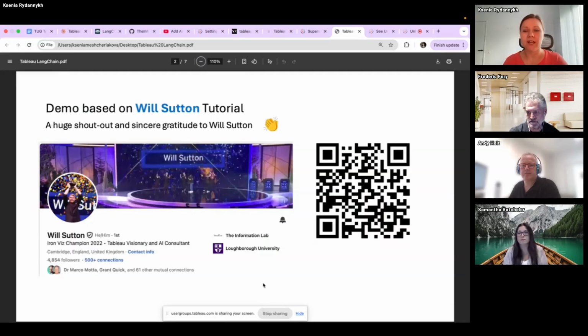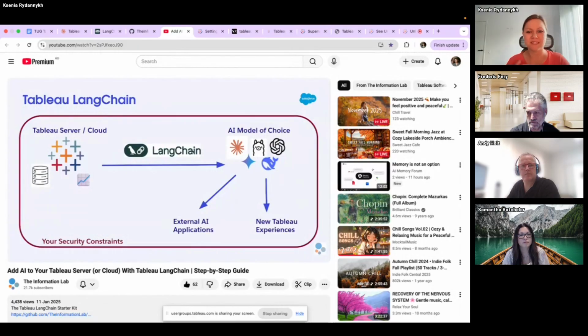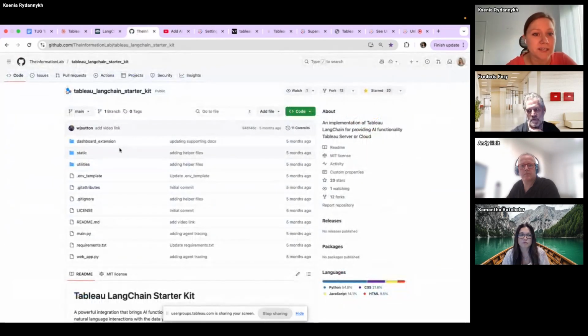You can find this initial YouTube tutorial using this QR code. It's a 20 minute video, and it explains well how you need to do everything and run everything. It also contains a link to the GitHub repository with the Tableau LangChain starter kit. So everything you need is here. You just need to upload all of these files, watch this tutorial, and probably spend some time to figure out what is happening. That's all you need. So I'll come back to my presentation.